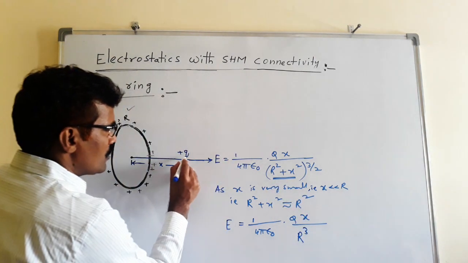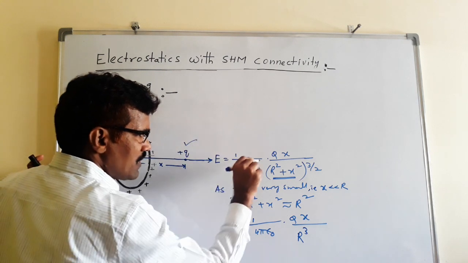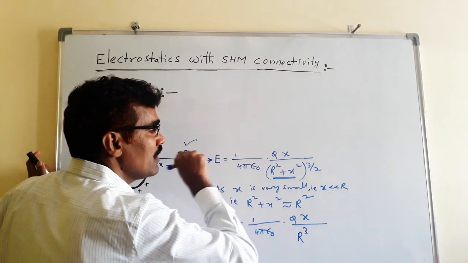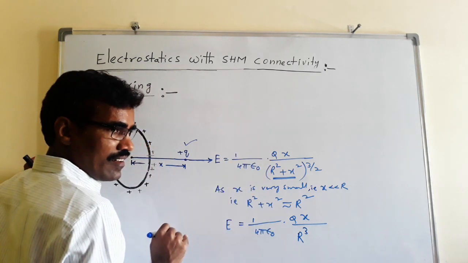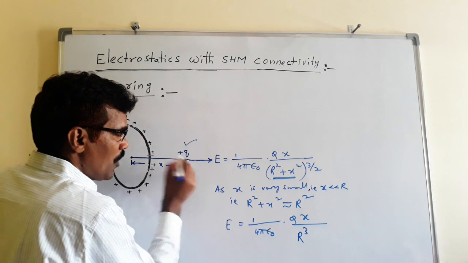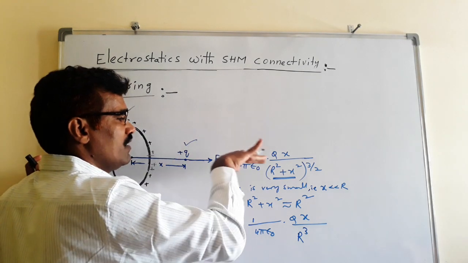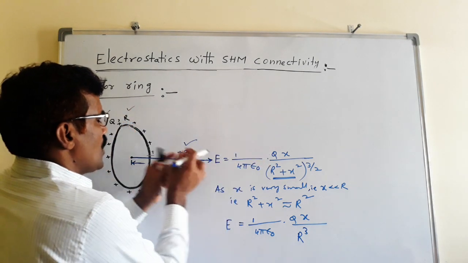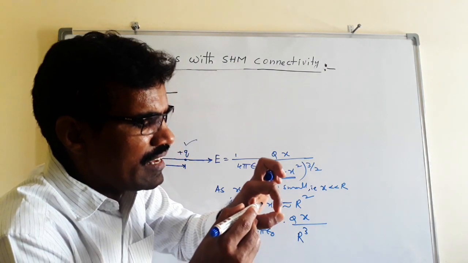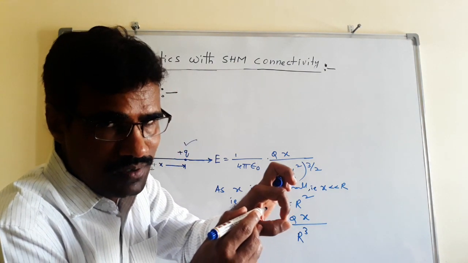Suppose this is the positive charge. The field is this side, and the force acting on a positive charge is in the direction of the field. If it is negative, the force is opposite to the field. If the positive charge Q is kept at the center, it does not experience any force.